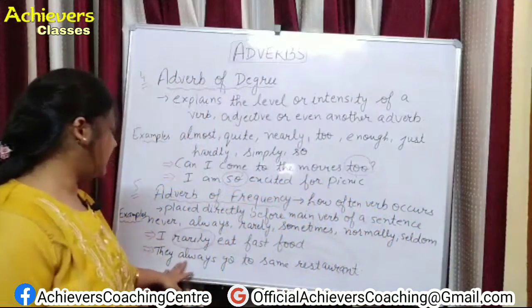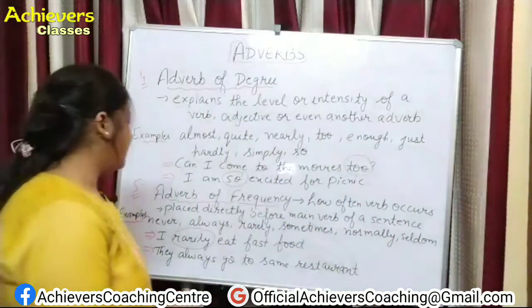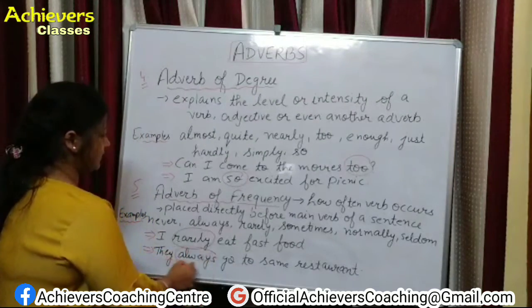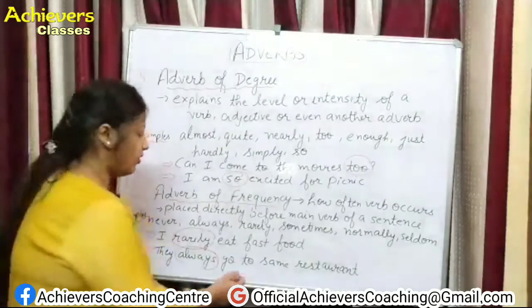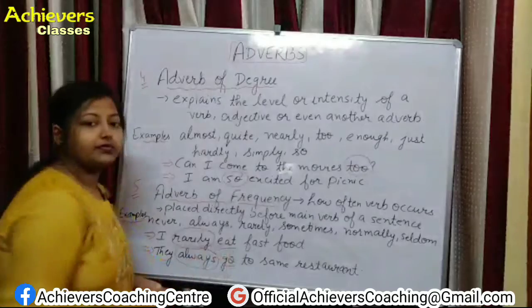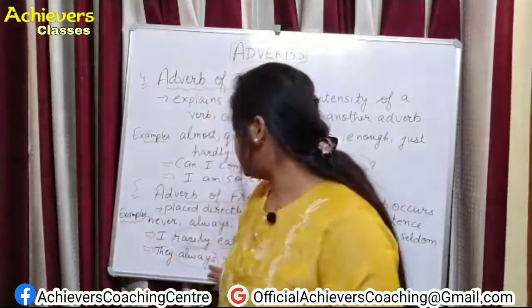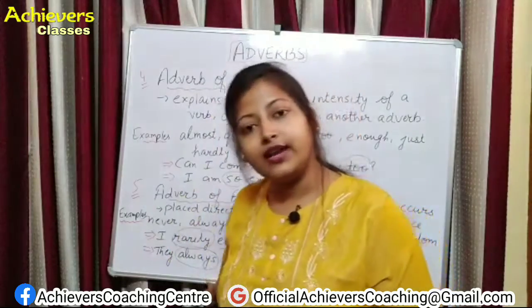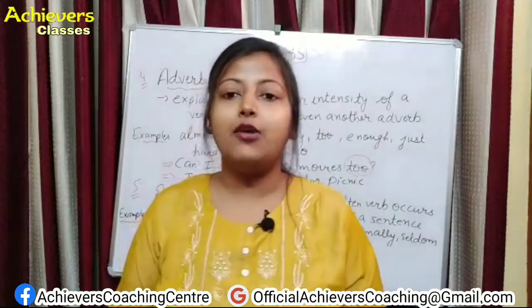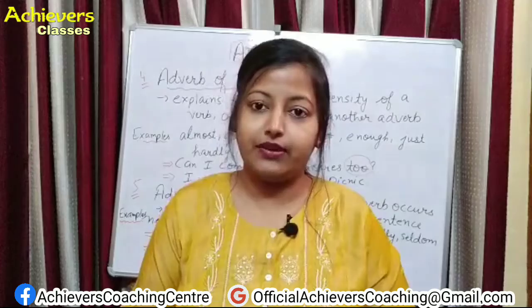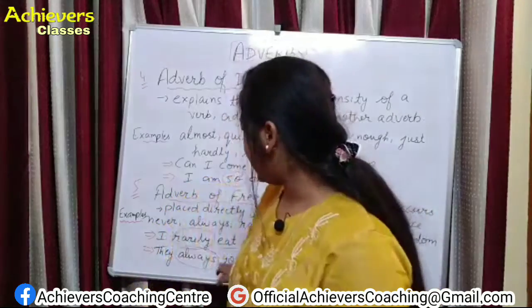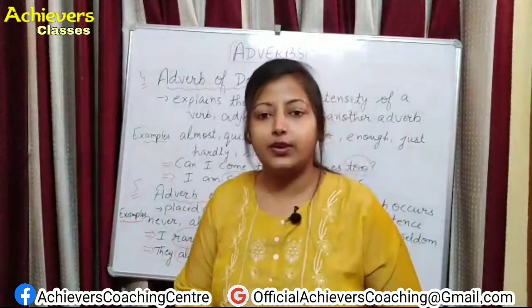Next example, they always go to the same restaurant. Always means hamesha. Go here is the verb. Right? So just before the main verb we use the word always, and always is also describing how many times you go to the restaurant. When we get this answer, this is described as adverb of frequency.